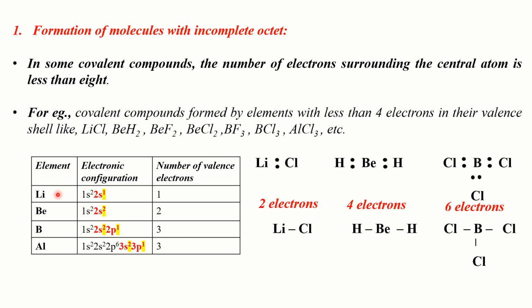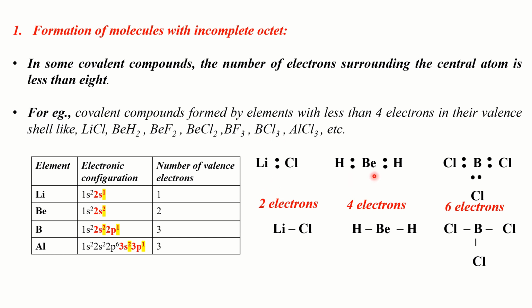Now look at lithium. Lithium has only 1 electron in its valence shell. Beryllium has 2 electrons in its valence shell. Boron has 3 electrons and aluminium also has 3 electrons in its valence shell. So covalent compounds formed by atoms of elements with less than 4 electrons in their valence shells may not obey the octet rule. For example, lithium in lithium chloride has only 2 electrons surrounding it.